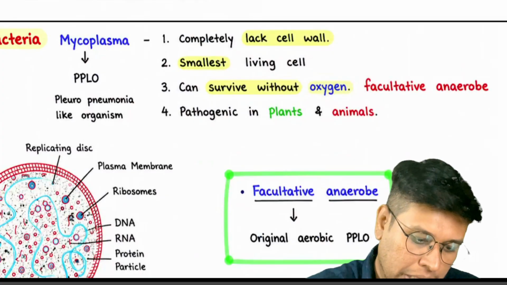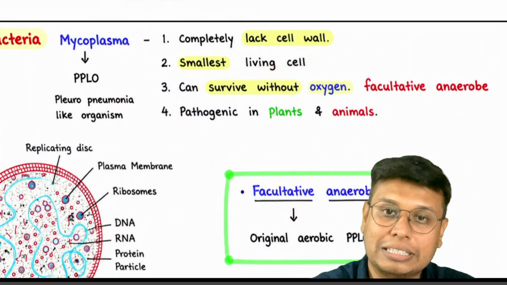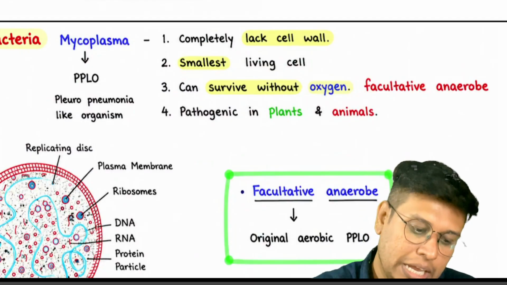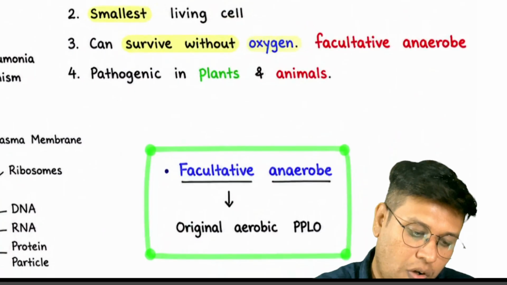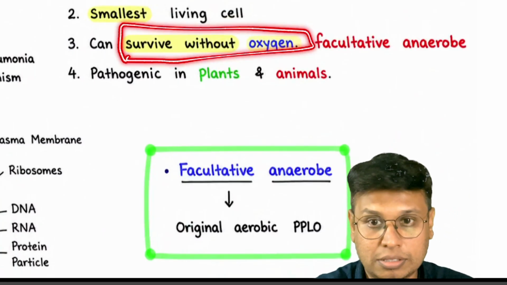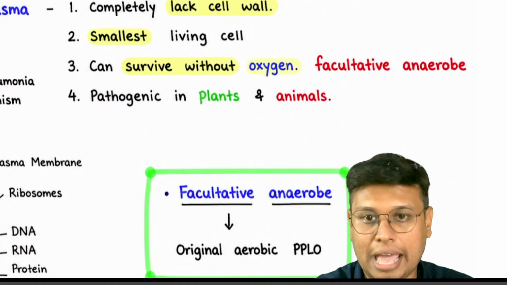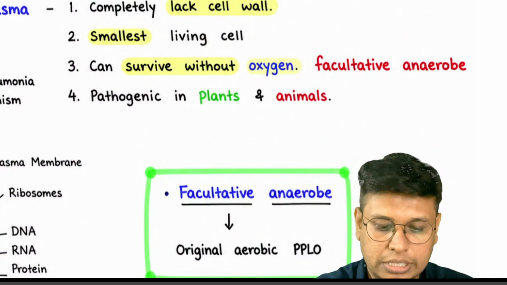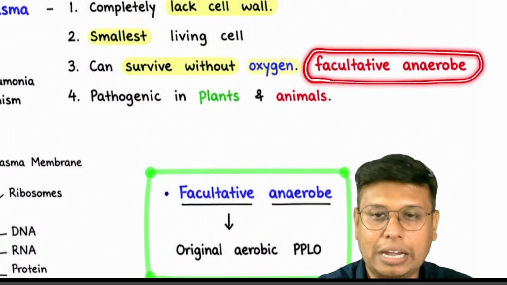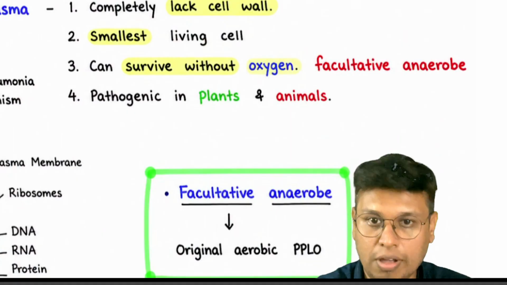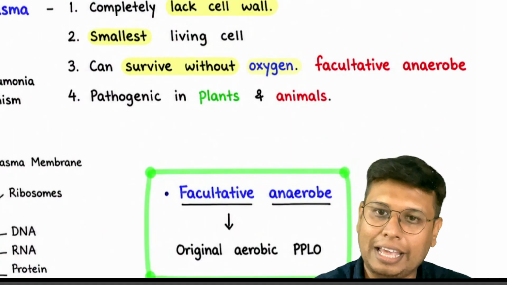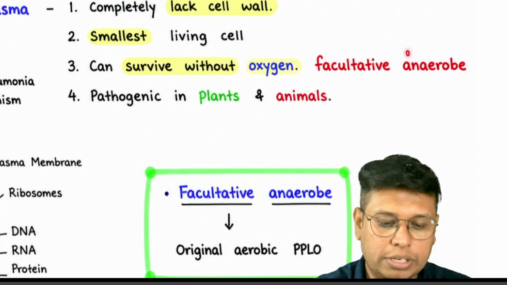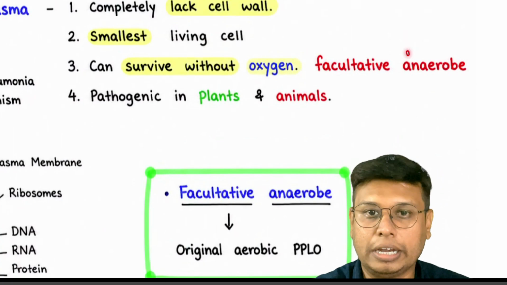It is the smallest living cell. Next, it can survive without oxygen. Can survive means it's not an anaerobe. So we can call this a facultative anaerobe. Originally, it is an aerobic bacteria, but if oxygen is not there, it won't die. It will survive by becoming a facultative anaerobe.